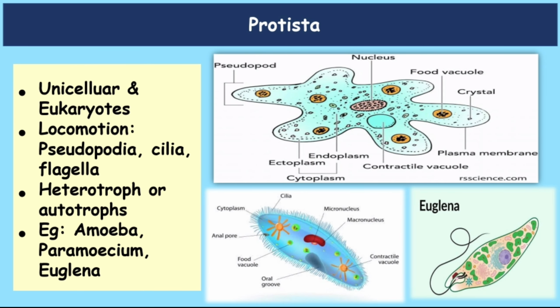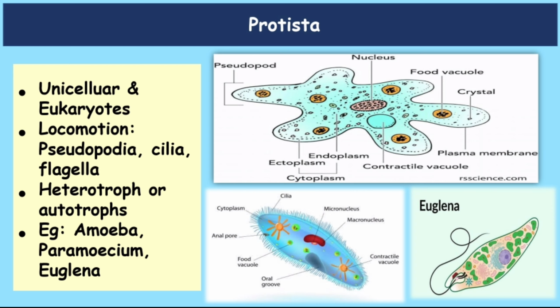Okay. The next kingdom is kingdom Protista. Now Protista is placed under eukaryotes, but they are unicellular because they have only one cell. They locomote by using pseudopodia, or hair-like cilia, or whip-like flagella. For example, amoeba uses pseudopodia. Pseudopodia means fake legs. Pseudo means false and podia means legs.